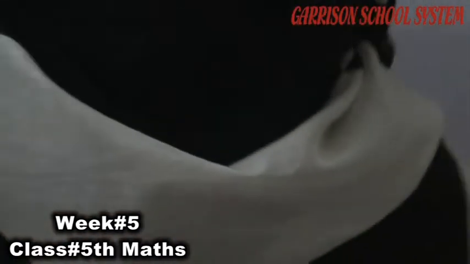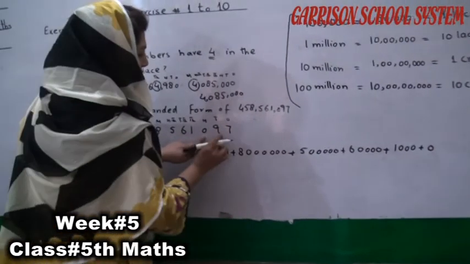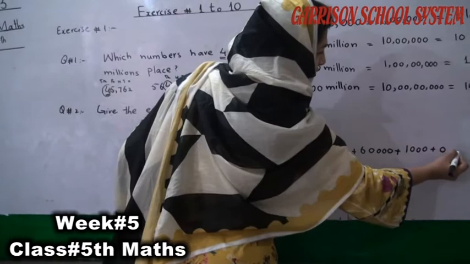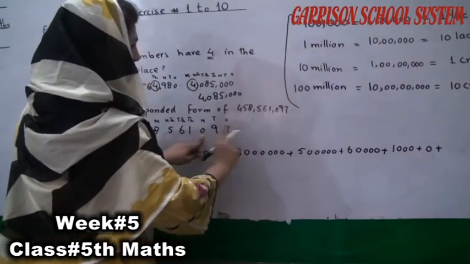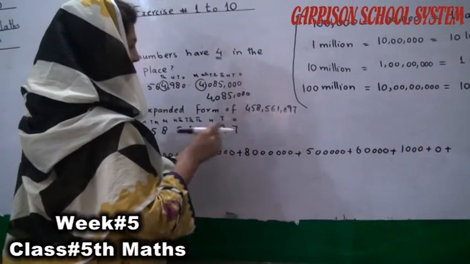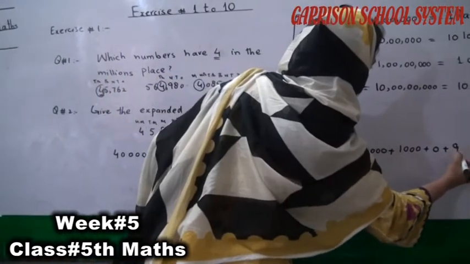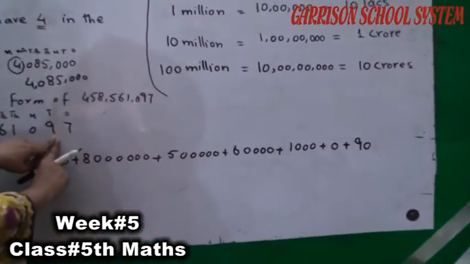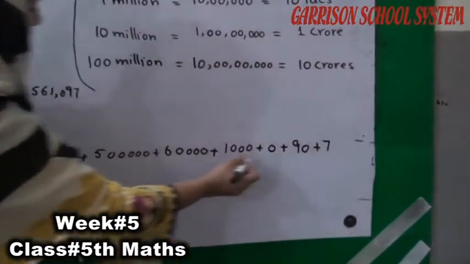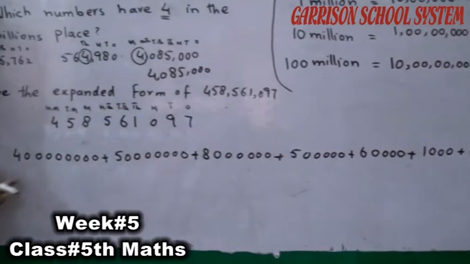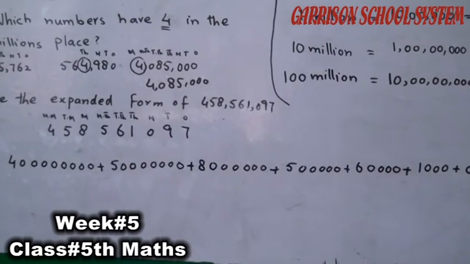We can write it as 0, because if I put 2 zeros here, it is not right, because the value of 0 0 0 and the value of 0 are the same. Now this is the 90. The value of this 9 is 90 because it is the 10s place. The value of this is 7. Students, now this is the expanded form of this standard form. So in this way you can do this question.